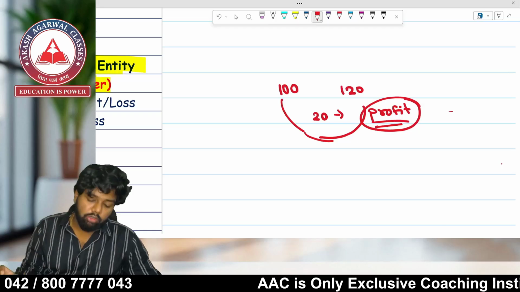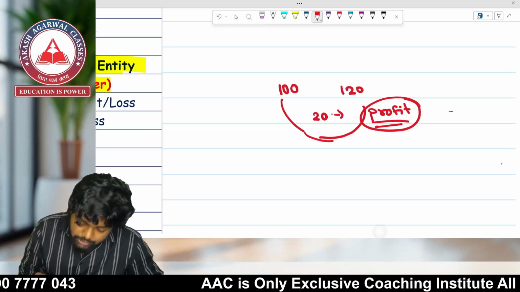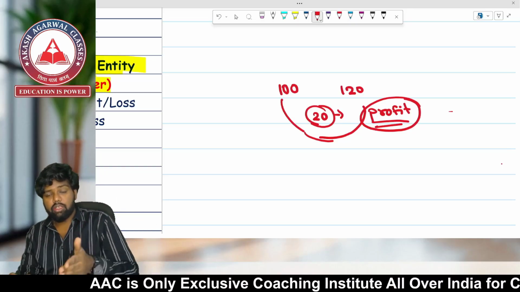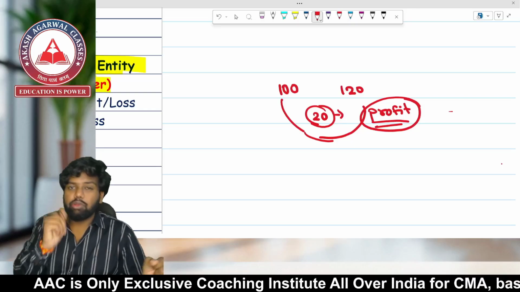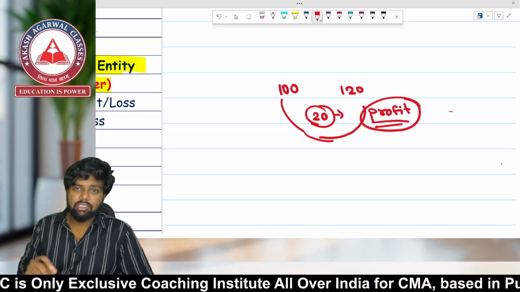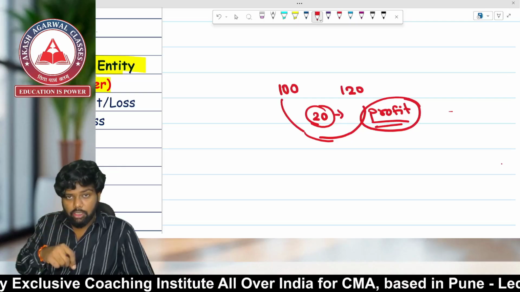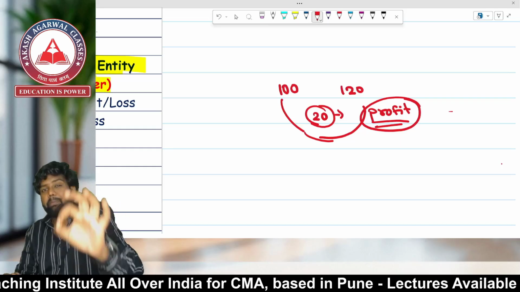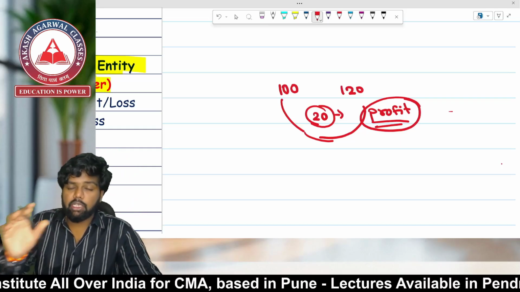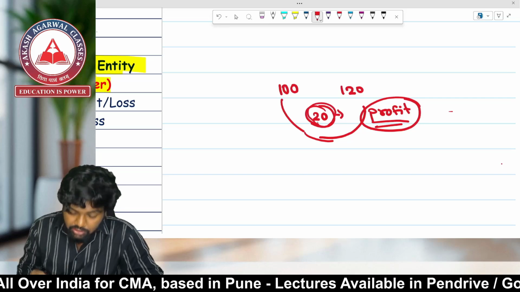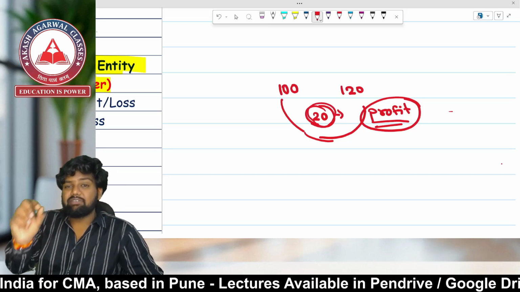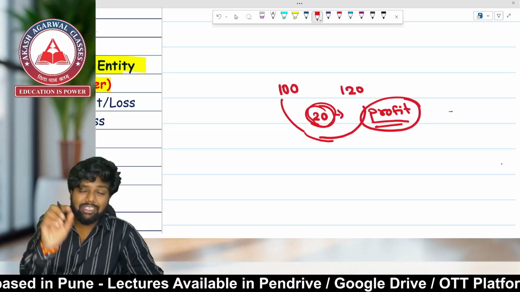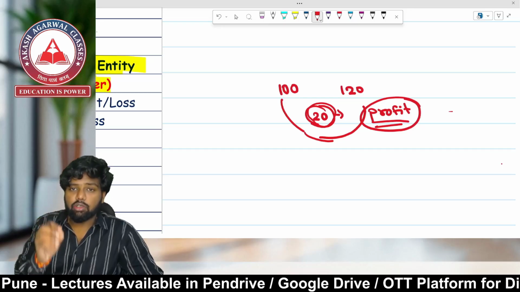Now, the second and most important thing: can I take this profit home? Is the 20 rupees profit which I have earned from the business my net profit? No, there is a difference between gross profit and net profit. The major difference is that this profit is derived only after direct expenses, that is purchase, sales, and the expenses required for purchasing the goods.